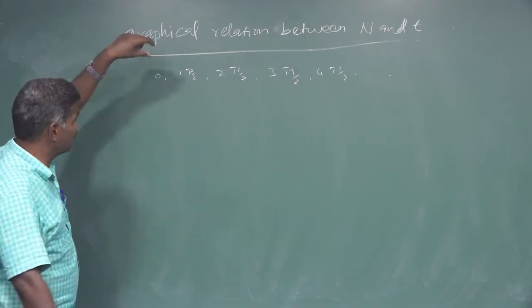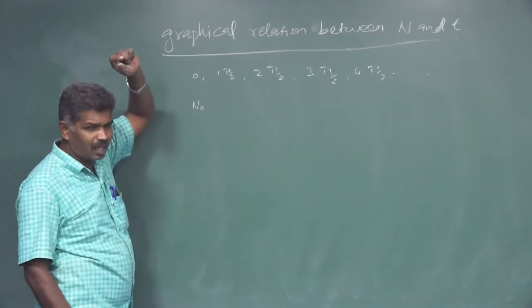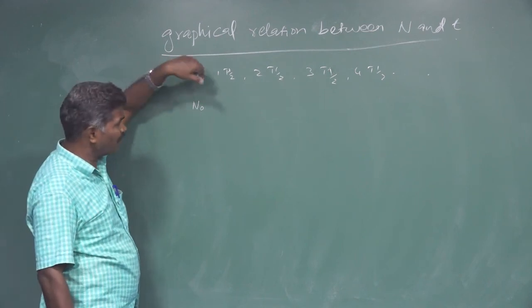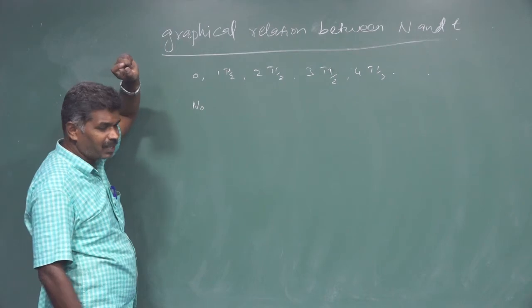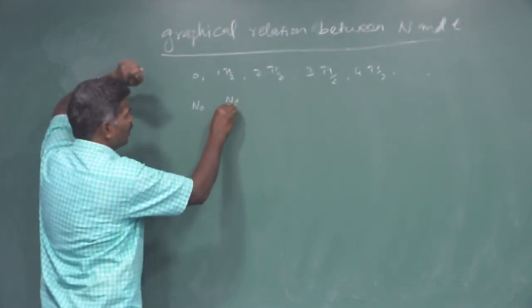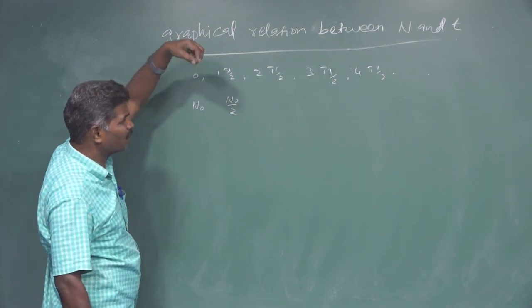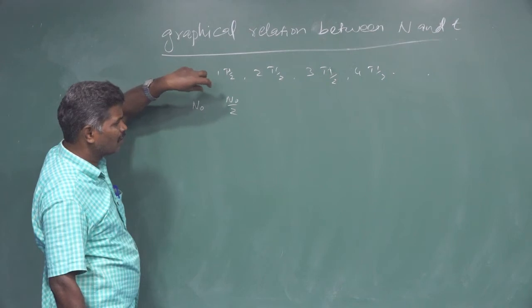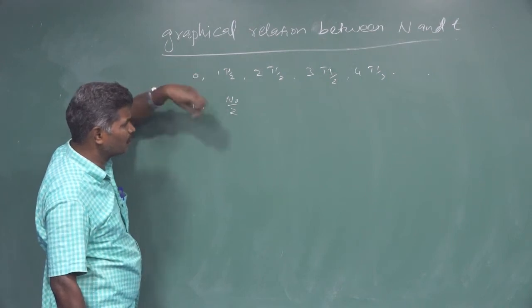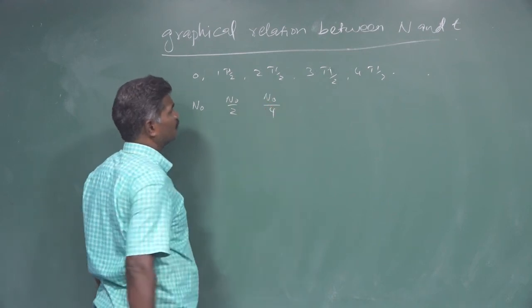If the time of disintegration is 0, the number of atoms at present is n0. After the first T of, the number of atoms becomes n0 by 2. From the first T of to the second T of, the n0 by 2 atoms become half, so that becomes n0 by 4.